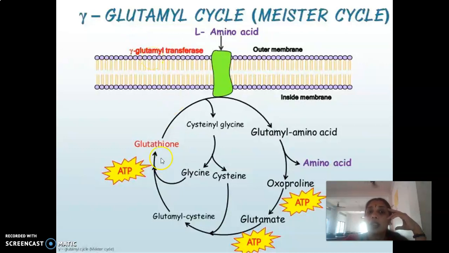So we know that glutathione is a tripeptide made up of glutamic acid, cysteine, and glycine. That is known as gamma glutamyl cysteinyl glycine. That is actually the glutathione.